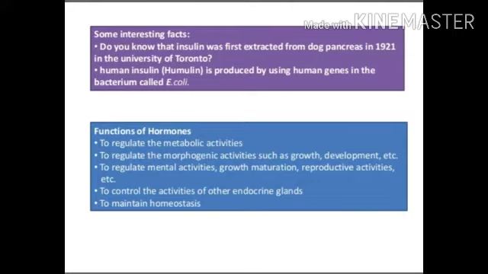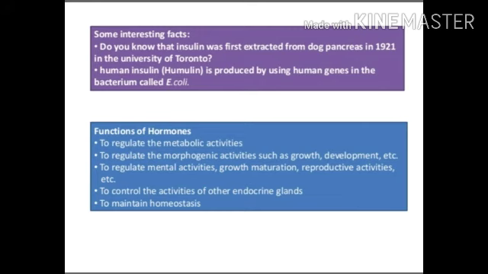Some interesting facts: do you know that insulin was first extracted from the dog pancreas in 1921 at the University of Toronto? Human insulin, also known as humulin, is produced by using human genes in the bacterium called E. coli.